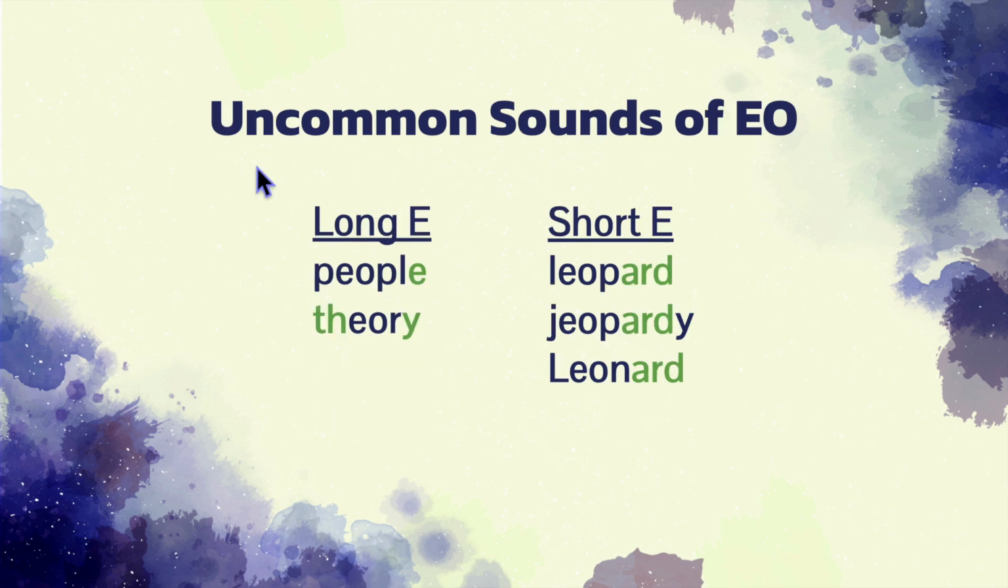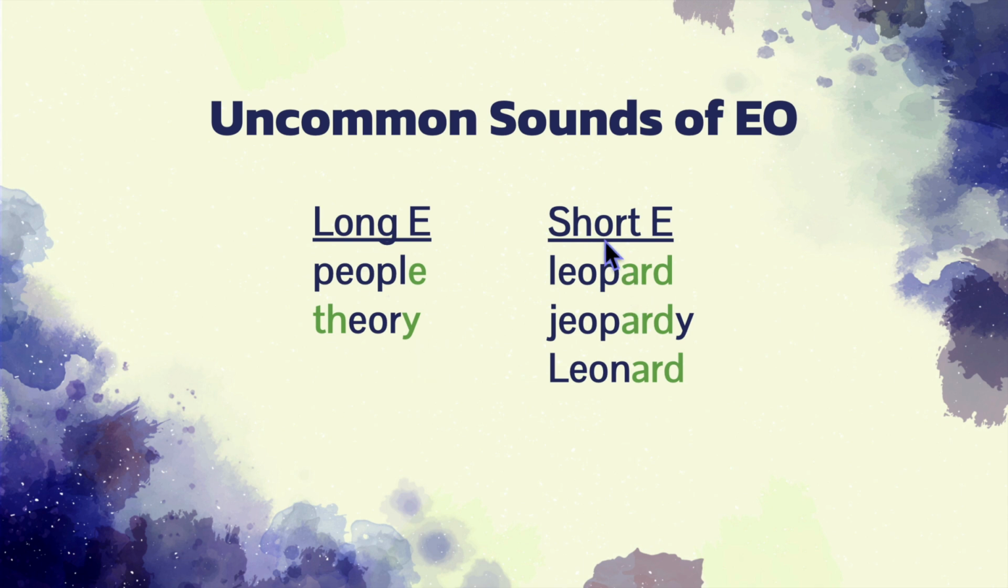There are some words where EO has another sound. In these two words, the EO has a long E sound. This is people. This E doesn't do anything. It's just there because every English syllable needs a written vowel. And the word theory, where the TH has its unvoiced sound of "th", and the Y again has a long E sound.